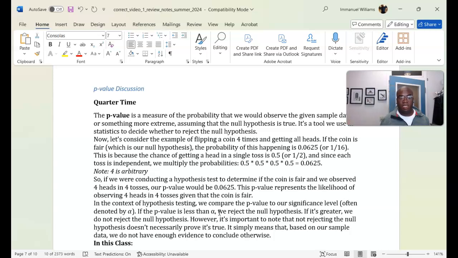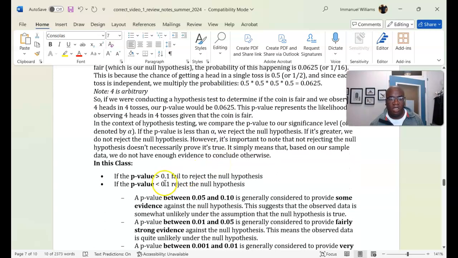Okay, based on our sample data. Hopefully that kind of sticks. Instead of using 0.065, I have just a simple threshold. If it's greater than 0.1, we fail to reject, meaning that we don't have evidence to reject that claim based on our sample. But if our p-value is less than 0.1, we start to have evidence. We're going to reject the claim, we're going to reject the null hypothesis.